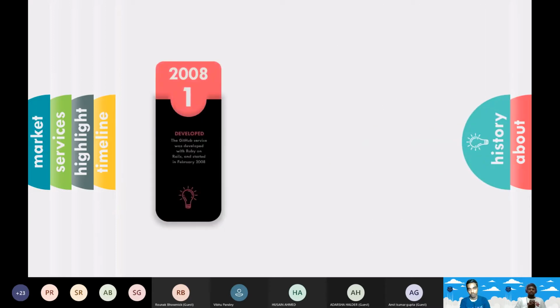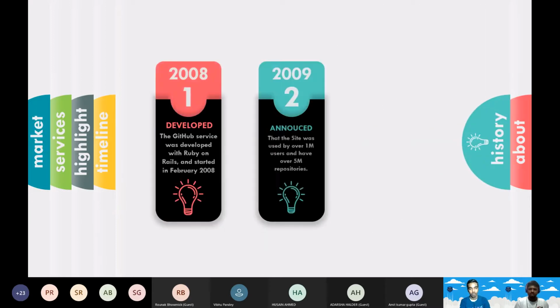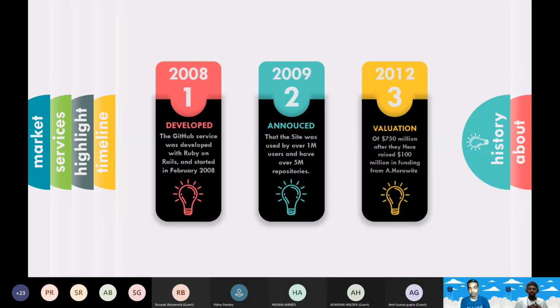Now here's the history. In February 2008, GitHub was developed. And also remember, GitHub was not built on C++. This is a very common doubt. GitHub was built particularly on Ruby on Rails, and later development was done in different languages. In 2009, it was announced that the site had over 1 million users in just 1 year and 5 million repositories.